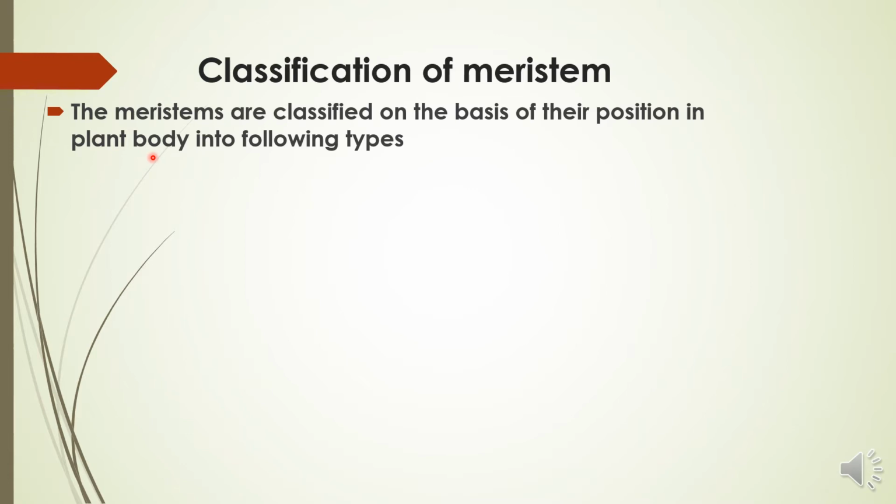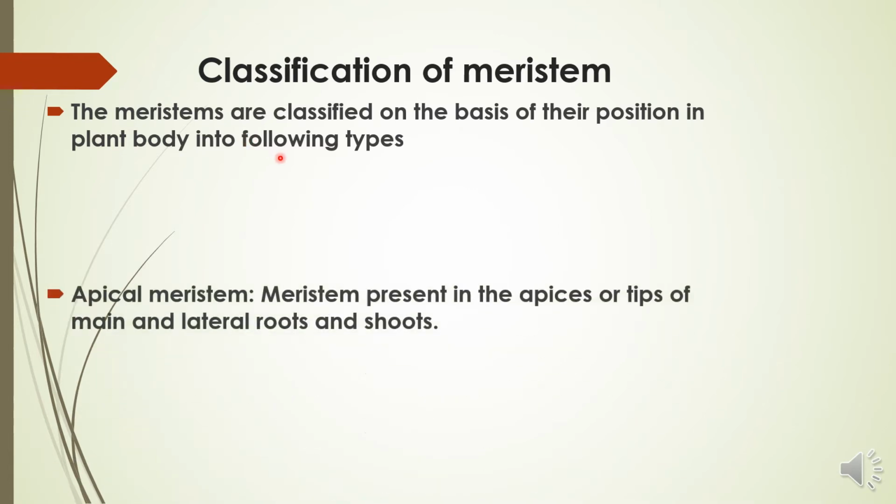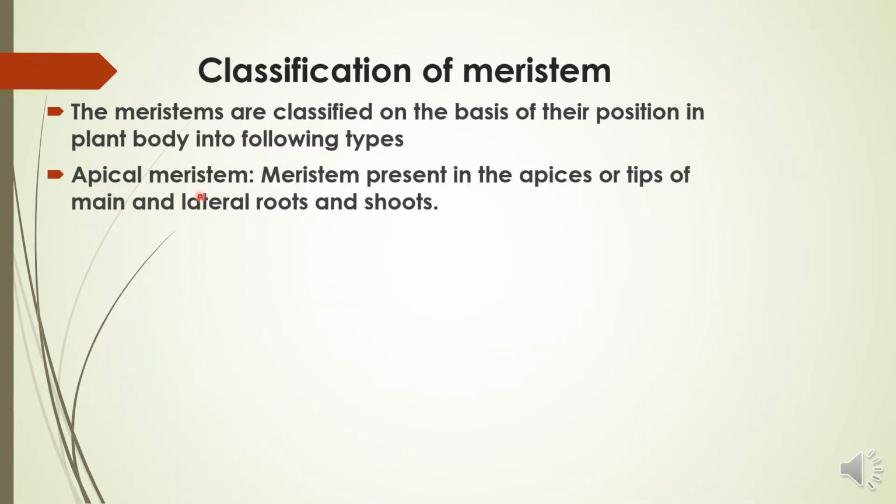They are classified on the basis of their position into the following types. The first one is apical meristem. Its name represents that such meristems are present on the margins or the corners of the plant. Apical meristem is a meristem which is present in the apices, corners or tips of the main and the lateral roots and shoots. Basically, apical meristems are present on the tips of the roots and shoots. They are responsible for the growth of tips of roots and shoots.